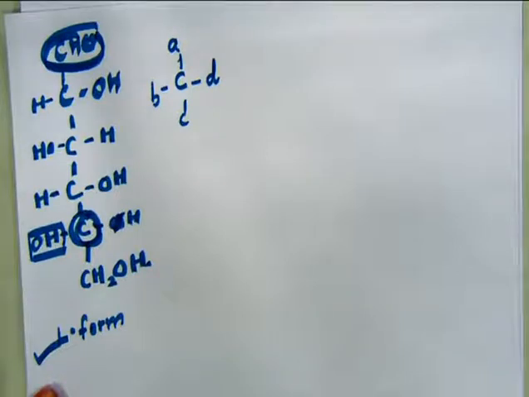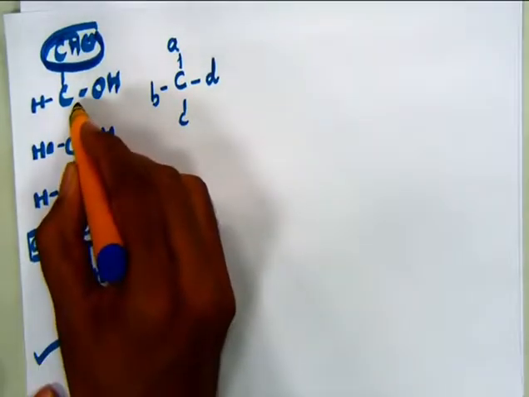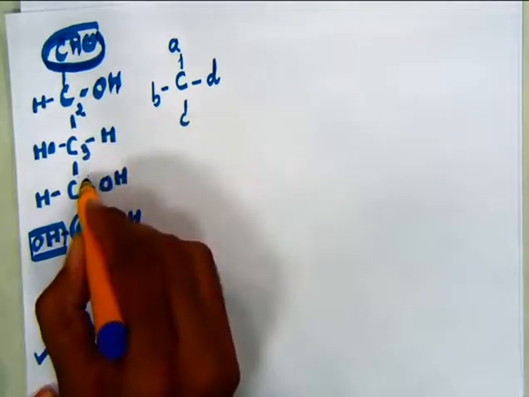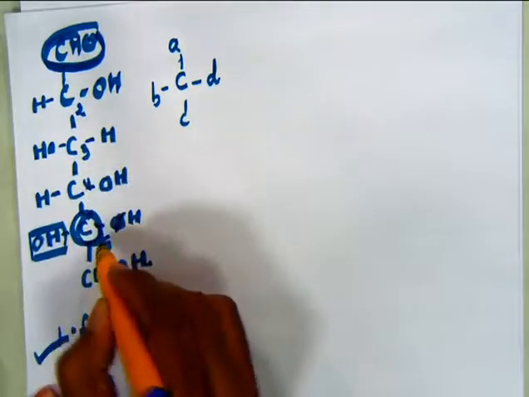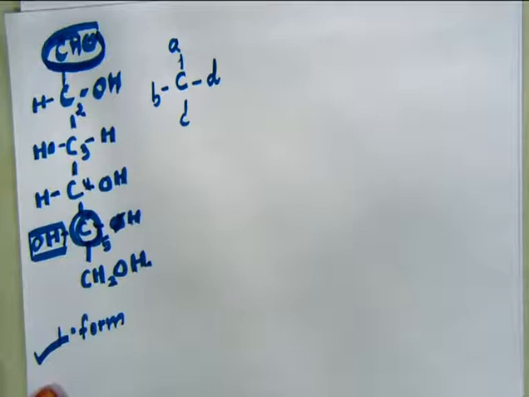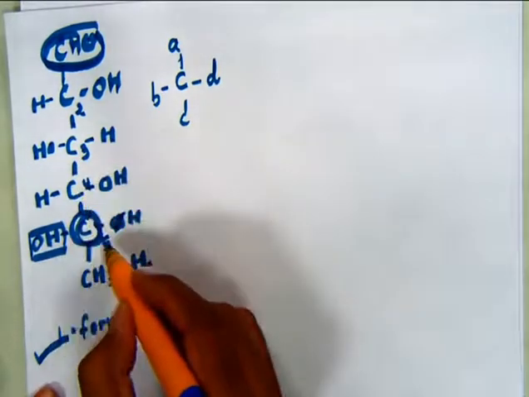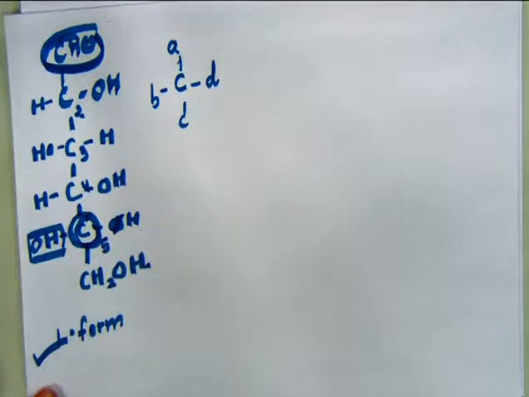Now if you look at the structure of glucose, carbon number 2, carbon number 3, carbon number 4 and carbon number 5 are the chiral carbons.